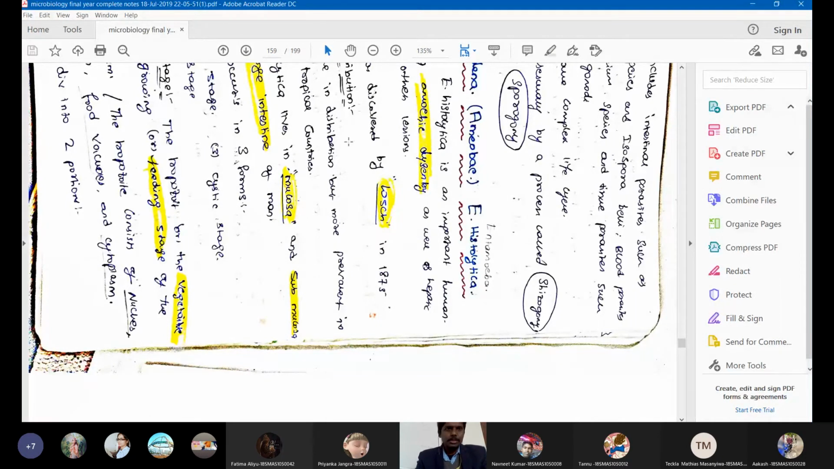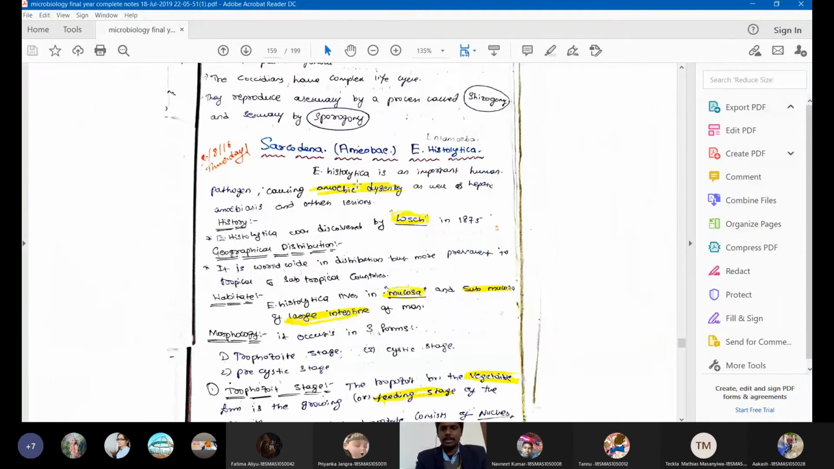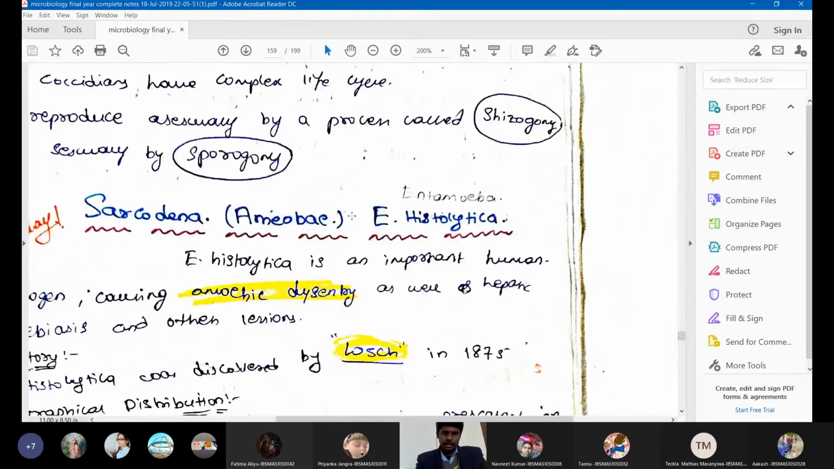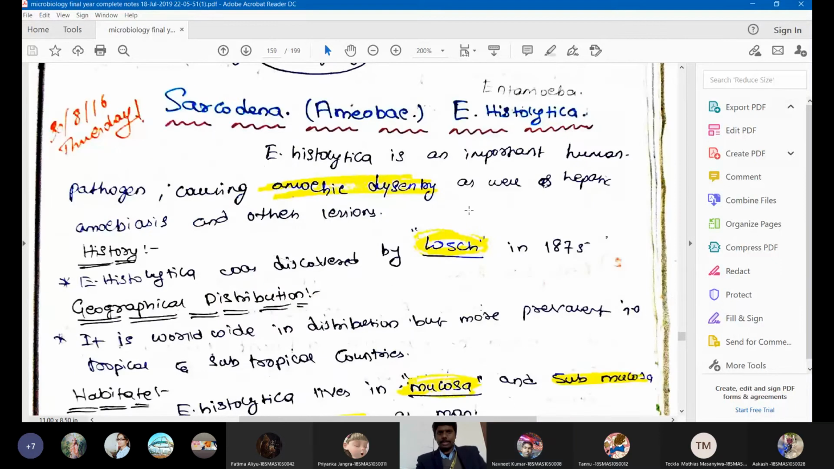Sorry, why is it not turning? Got it. I hope you are able to see the PDF here in the display. See here. So we discussed everything.